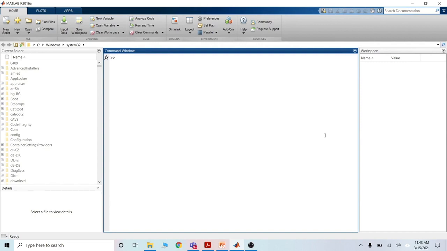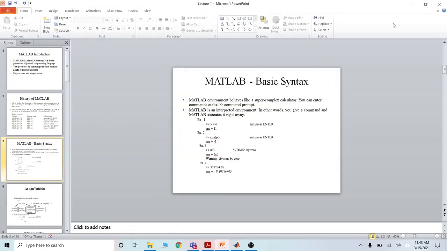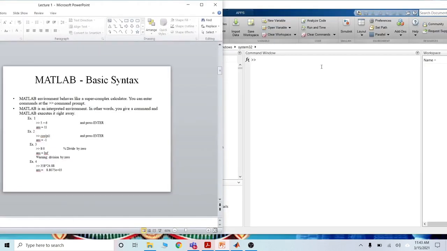You can see some windows, like the command window. We will work with the command window. This window is for files, where you can save the file. And this is the workspace. Everything you do in the command window will be saved in the workspace. I will show you. Now let's start with some basic MATLAB syntax.